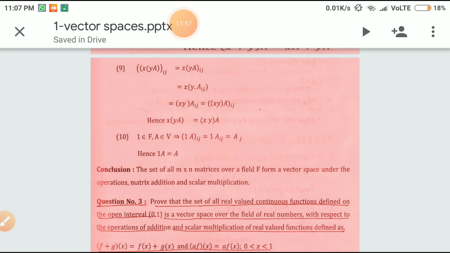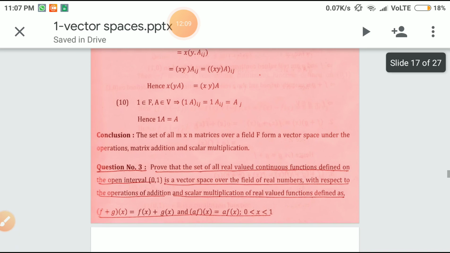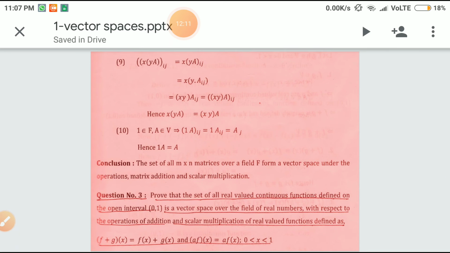Similarly, on the last property we can say that for 1 belonging to F and A belonging to V, 1 dot A ij equals 1 times Aij, that is equal to Aij. Therefore 1A equals A. So we conclude that the set of all m by n matrices over the field F forms a vector space under the operations of matrix addition and scalar multiplication.